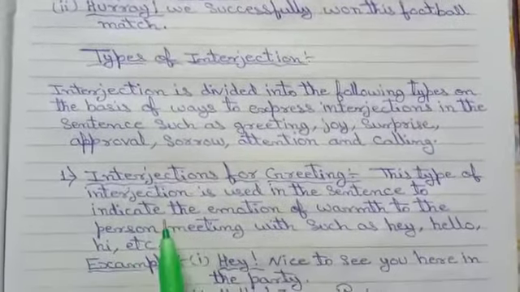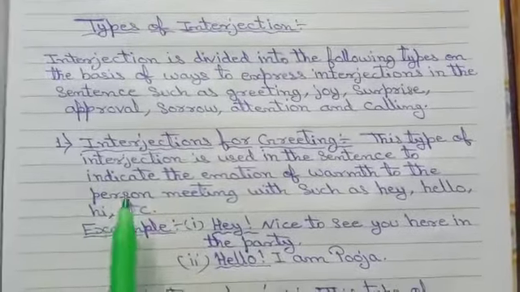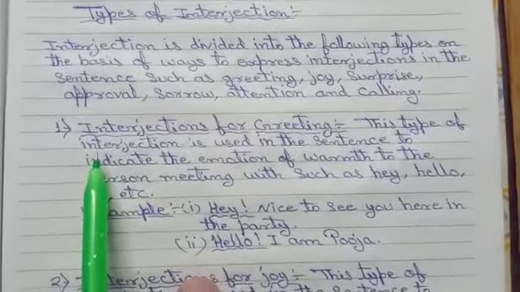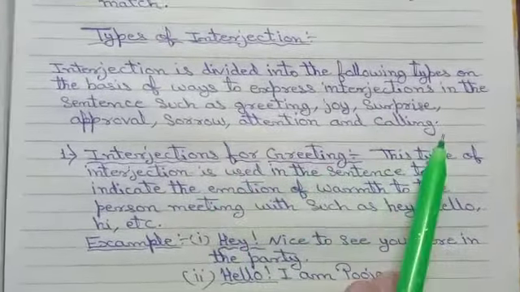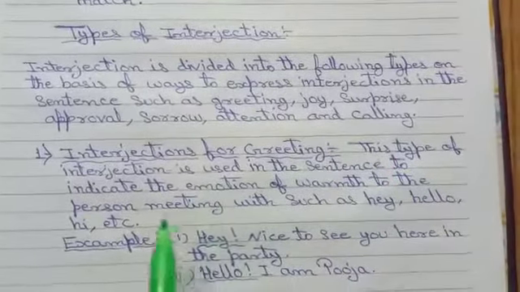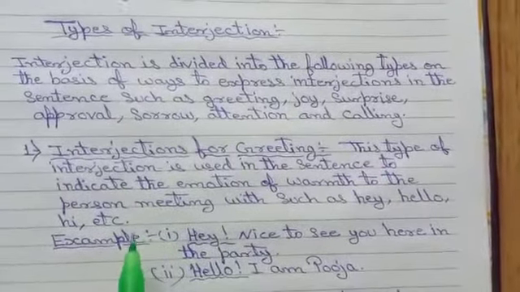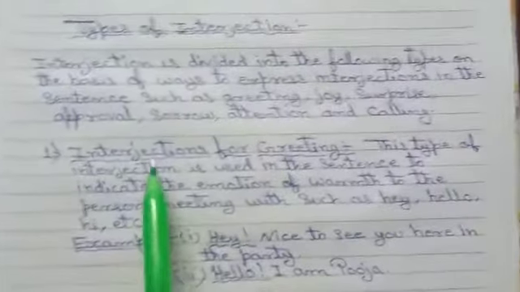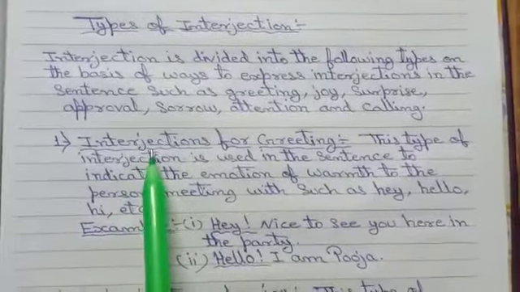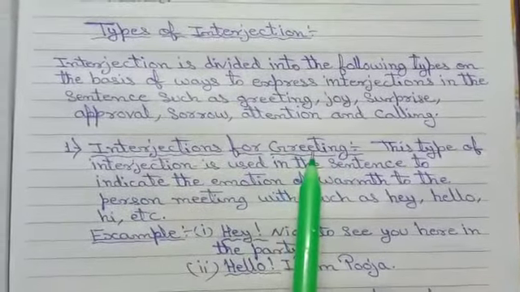Now afterward we will study the first type of interjection, which is interjection for greeting. Greeting means what? Symbolize. Interjection for greeting, this is the first type.